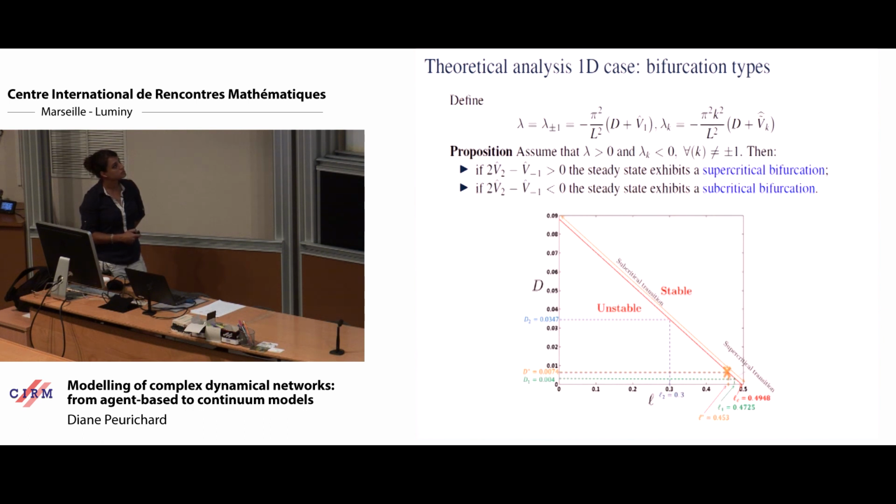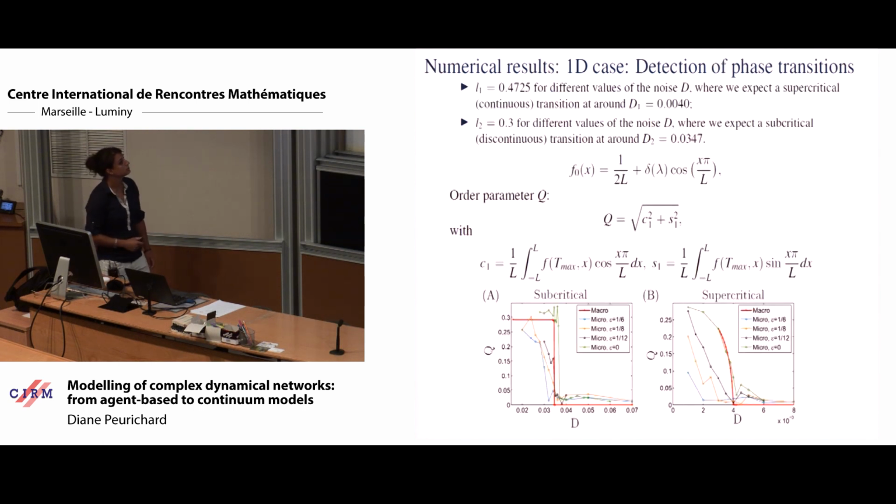But what we can show, by doing an analysis very close to the phase transition, is that it's a subcritical transition. It means that very close to it you would have a very aggregated structure, and for a critical value of D, then directly you would be homogeneous. But for some parameters, if L is bigger, then the transition would be supercritical. That means that your aggregate will shrink until becoming homogeneous. So it's a continuous transition here. And this we can directly compute on the macroscopic model. We don't need to do simulations.